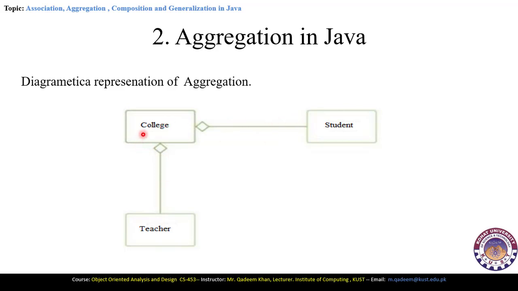Exactly like that, we already provided you the examples of the vehicle. That vehicle has a wheel. So there may be one or more wheels of the vehicles. Similarly, there may be one or more teachers of the college. Similarly, here there may be one or multiple students. Mostly there may be multiple students in the college. So this empty diamond symbol points towards the collection or towards the aggregate class here. So here we have multiple classes of the college here.